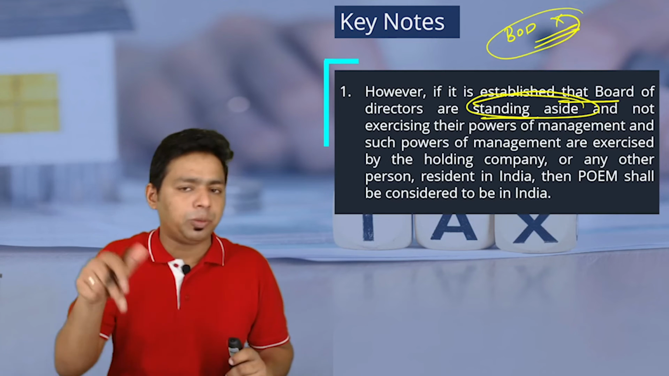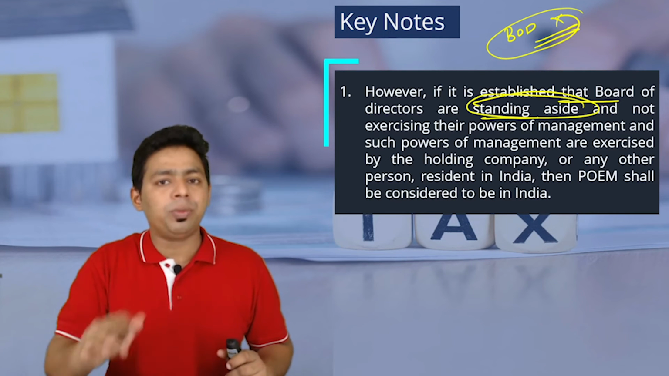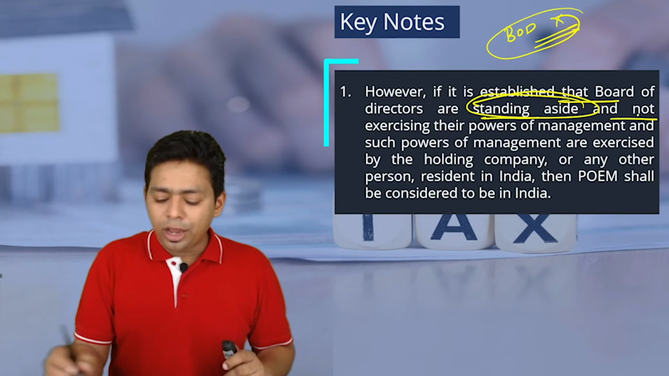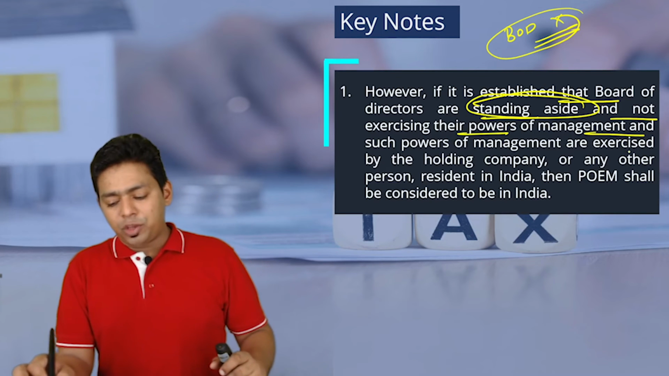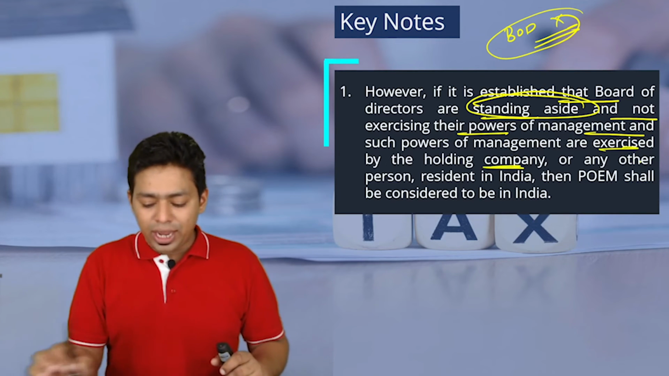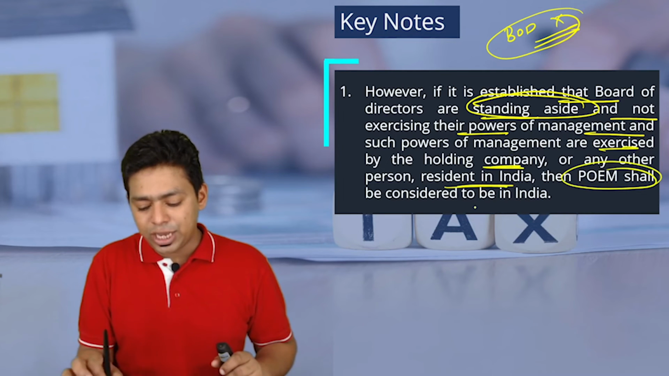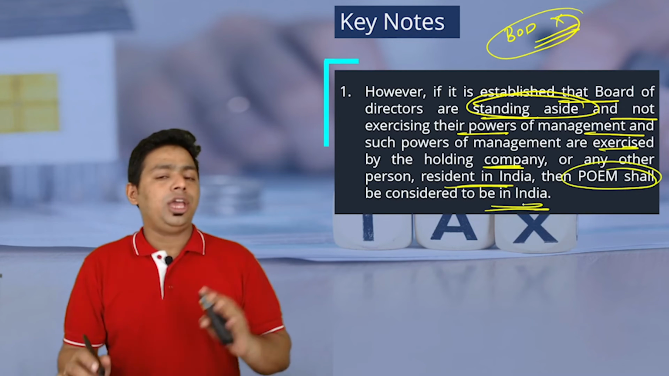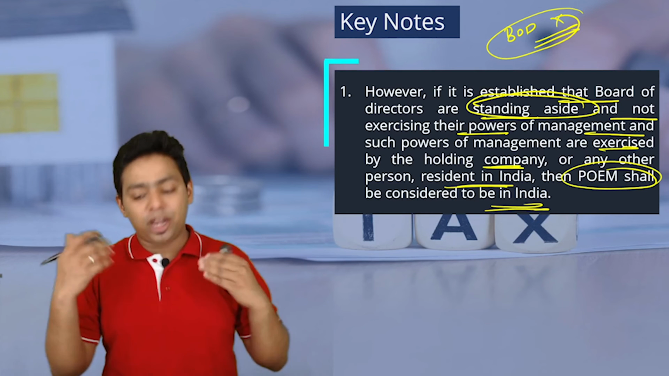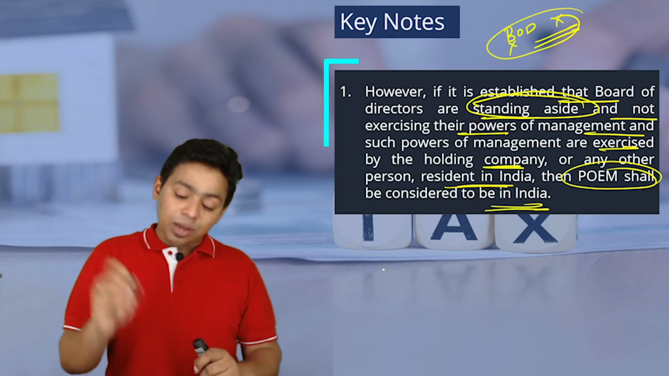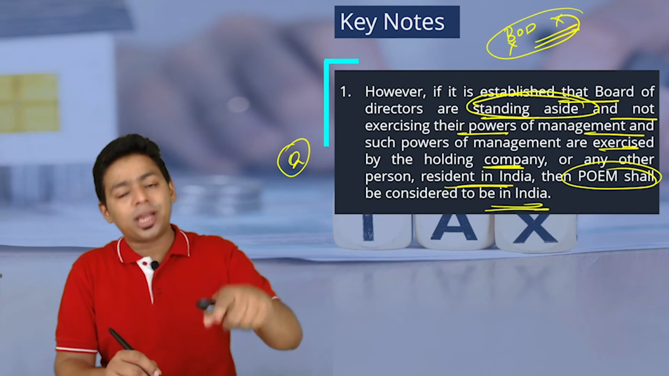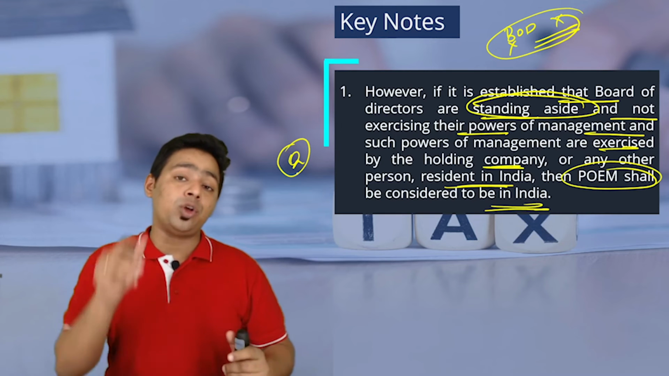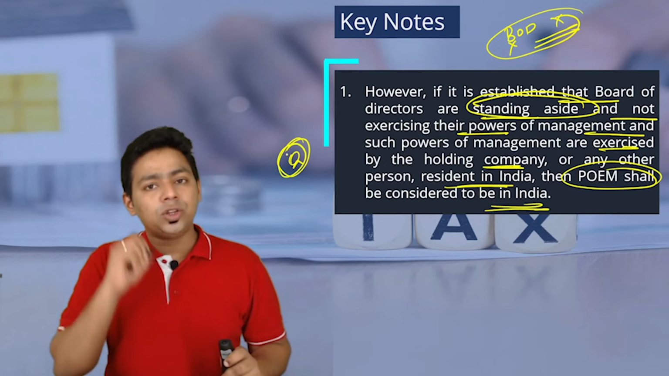They are not actively participating in the management of the organization, and not exercising their power of management, and such powers of the management are exercised by the holding company or any other person resident in India, then we will say POEM is to be considered in India. If your management is a foreign management, but that management doesn't look into the management affairs, somebody who is a resident in India is looking into the management of that particular company, or your holding company is looking into the management of that particular company, and your holding company or this manager is located in India, POEM is in India.